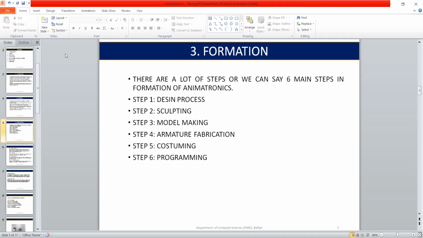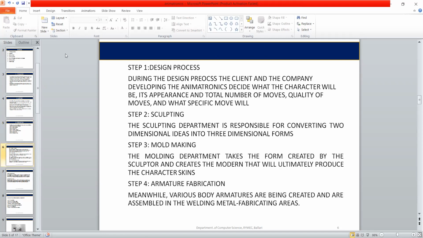Let's move on to the first process. First is the design process. During the design process, the client and the company developing the animatronics decide what the character will be, its appearance, total number of moves, quality of moves, and what each specific move will be, budget, timelines, etc.